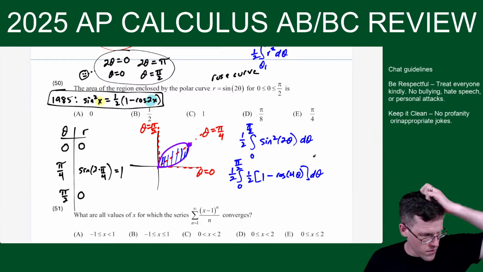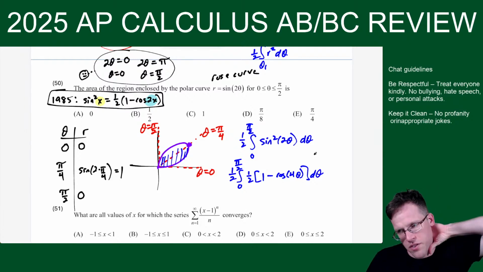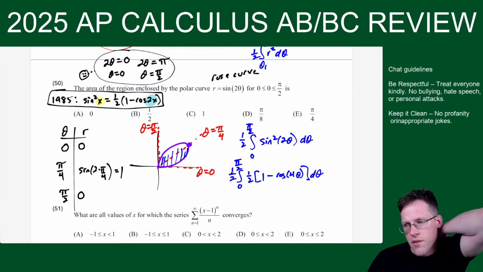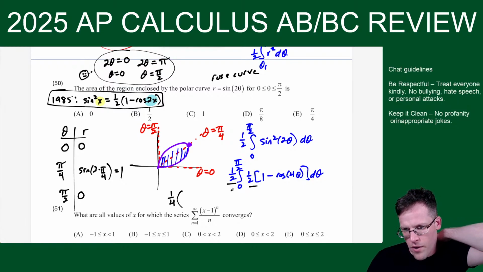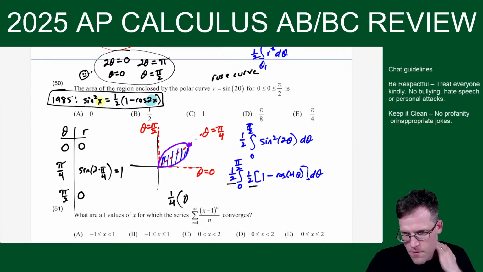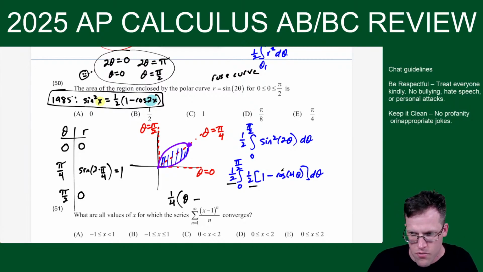And for the rest, it's just a matter of closing this out correctly. So now 1/2 times 1/2 is going to make 1/4. And now the antiderivative of 1 is theta, minus the antiderivative of cosine 4 theta, which is 1/4 sine 4 theta. And this is being evaluated from 0 to pi over 2.